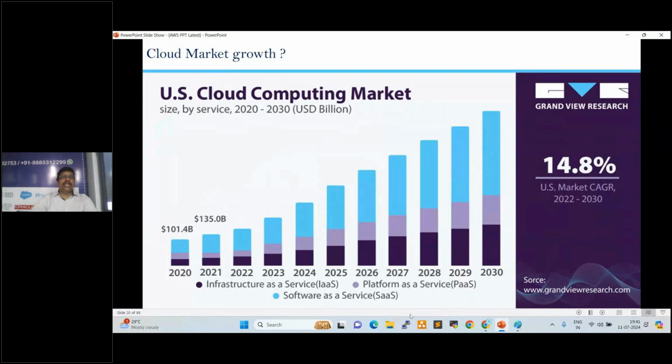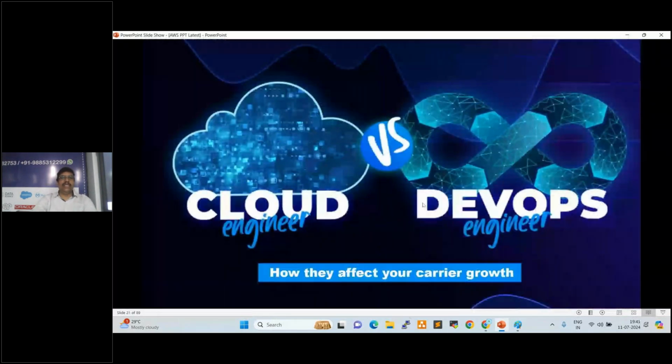So here, cloud engineer and DevOps engineer. What is the difference, and how do they affect your career growth? Our course is multi-cloud with DevOps, right? Three clouds will be covered: AWS, Azure, GCP. Along with that, DevOps is also fully covered. So what does a cloud engineer do? He creates the infrastructure and maintains the infrastructure.